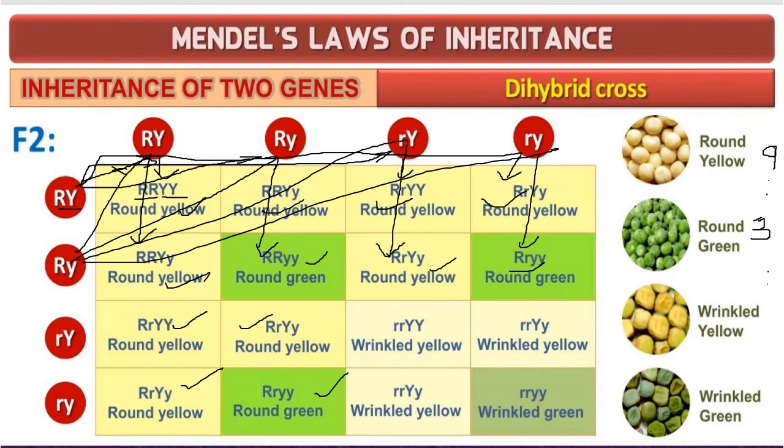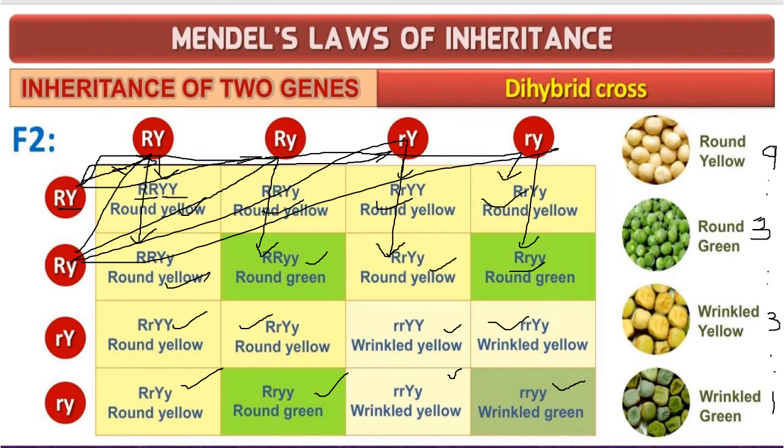Coming to wrinkled yellow, we have 1, 2, and the 3. We'll write 3 up. Again, is to how many wrinkled green are there? Only 1. So what is the phenotypic ratio means? 9 is to 3 is to 3 is to 1.